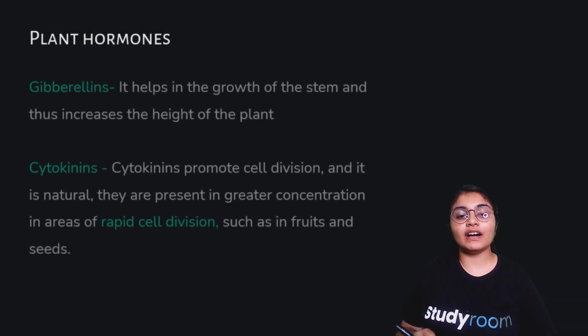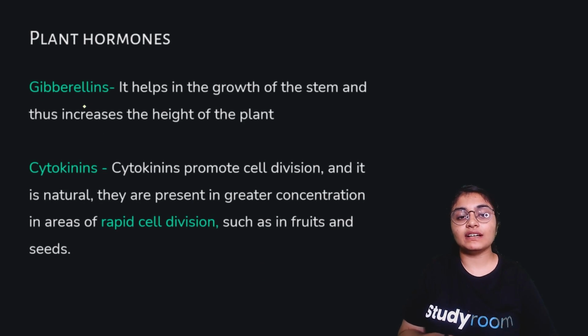Up next, we have the other plant hormones, that are gibberellins. It helps in the growth of the stem and thus increases the height of the plant. So this also helps in growth of the stem and increases the height of the plant. So you need to remember what the functions of these hormones are and how they act on plant growth and development.